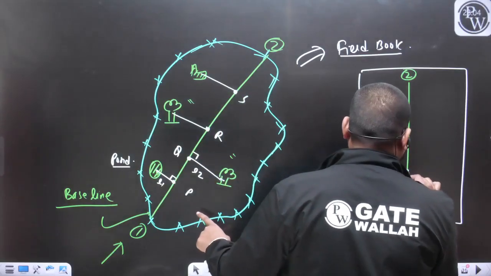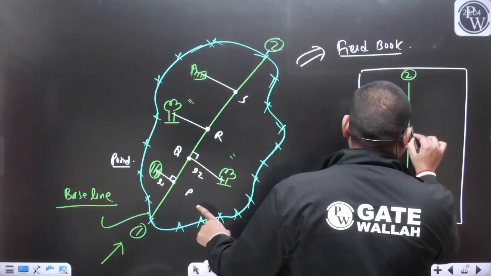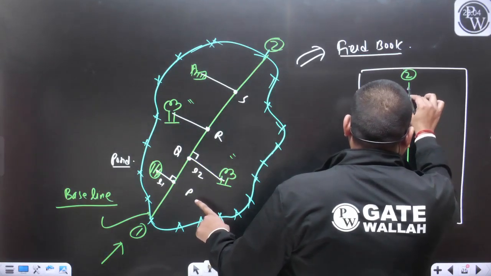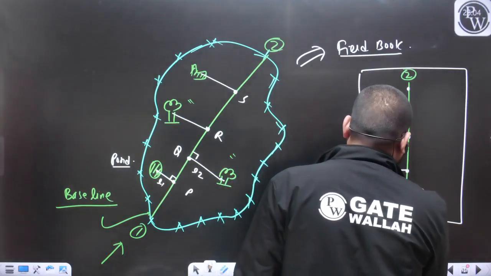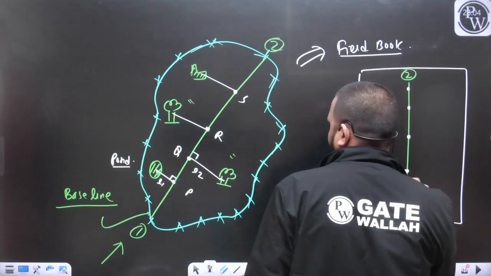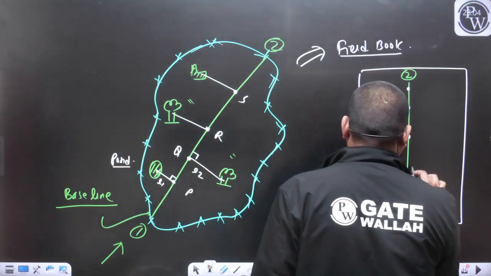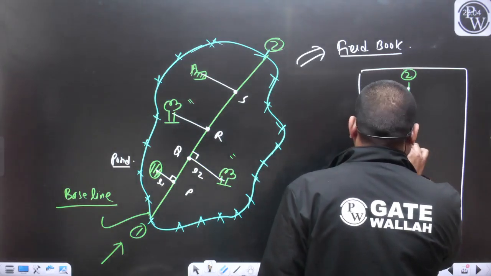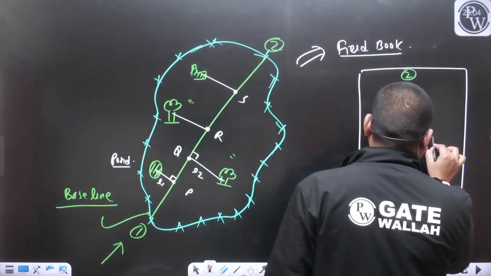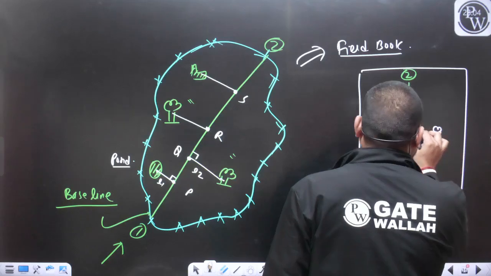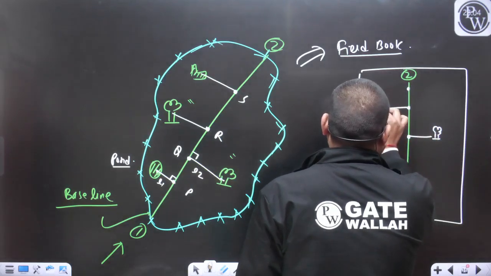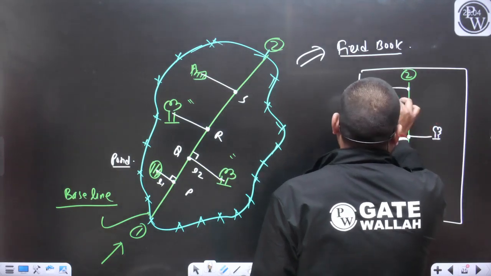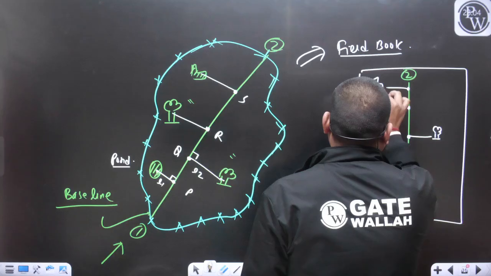So now I will represent all these points in this way. This is the point P, this is Q, this is R, this is S. From point P, at distance L1, this is the pond. From point Q, this is the tree, and from point R, this is another tree, and from S, this is the building block.